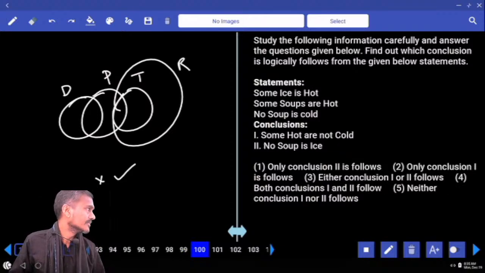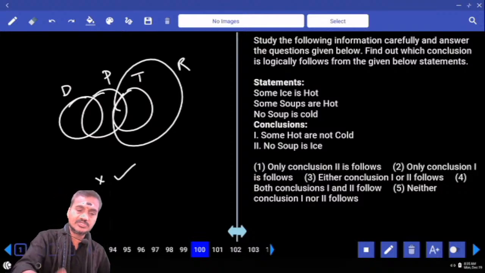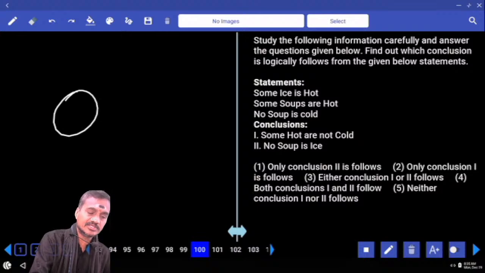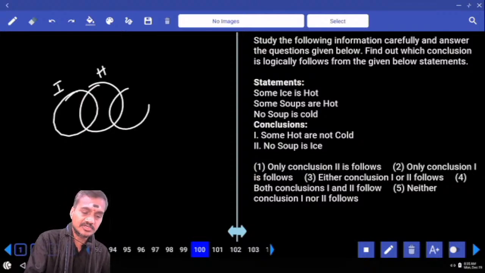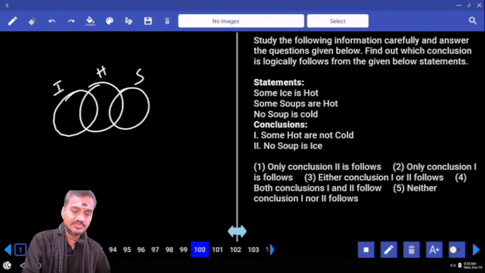Then question number 100. Some ice is hot. Some ice is hot, how do we draw it? This is ice and this is hot. And some soups are hot. Some soups are hot, soup and hot. And no soup is cold, no intersection between soup and cold.